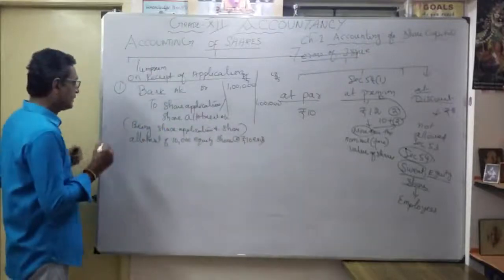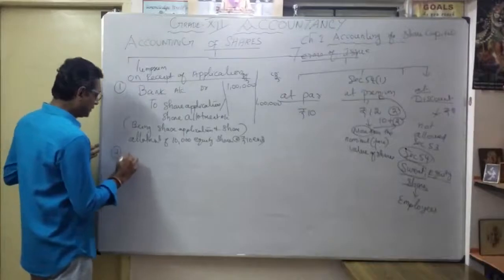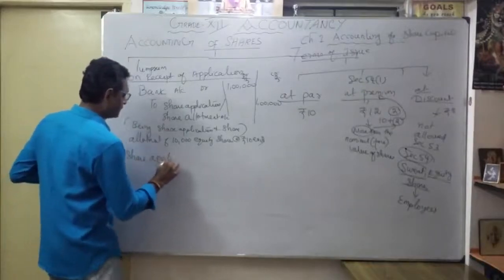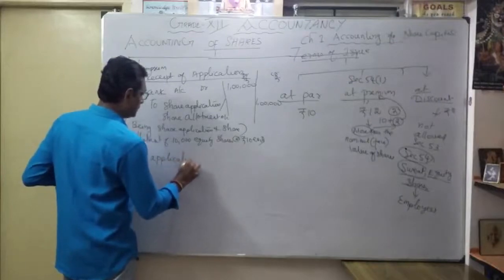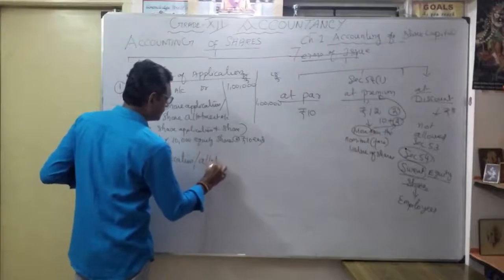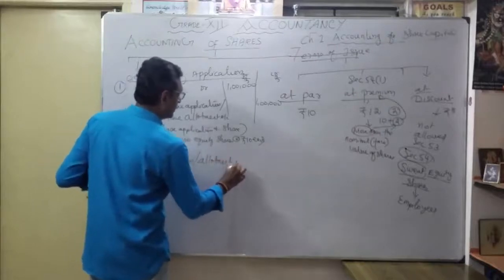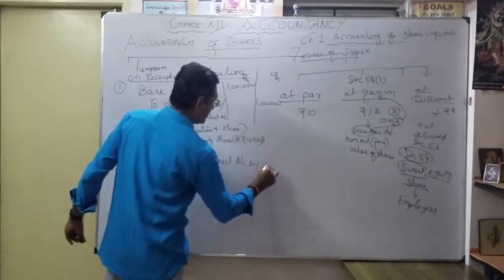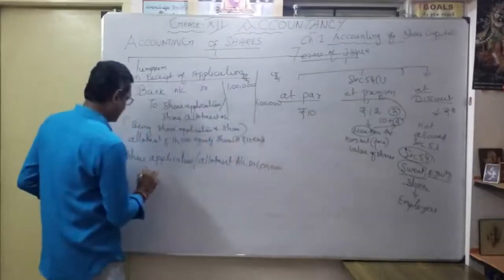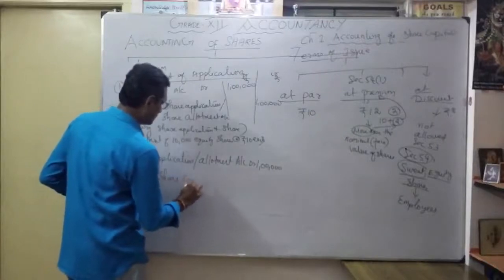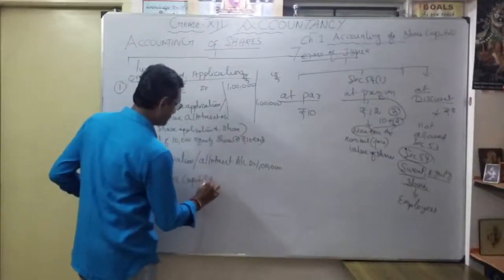So what is the second entry? Simple. The entire share application and allotment account debit, how much? The entire 1 lakh to be transferred to the share capital account. Correct.